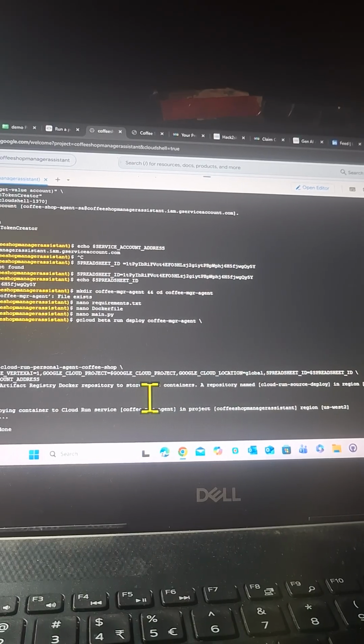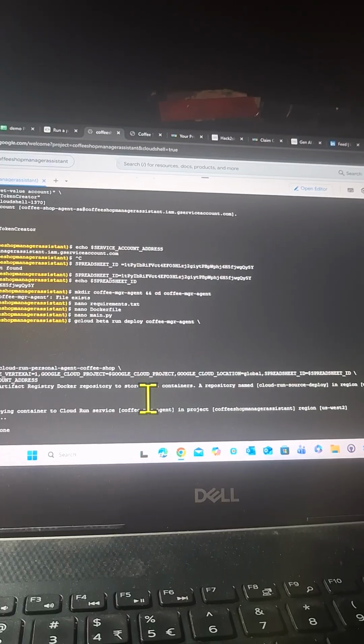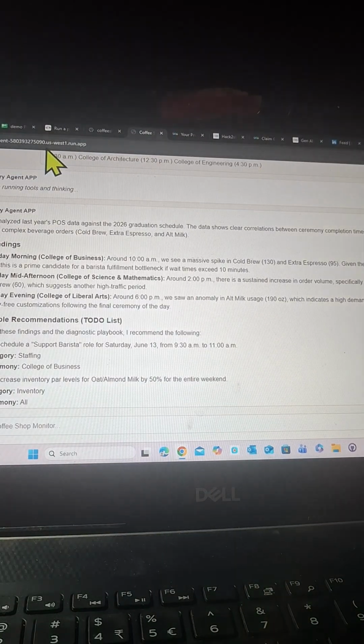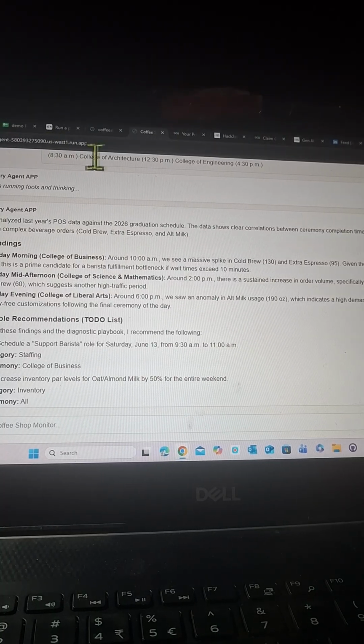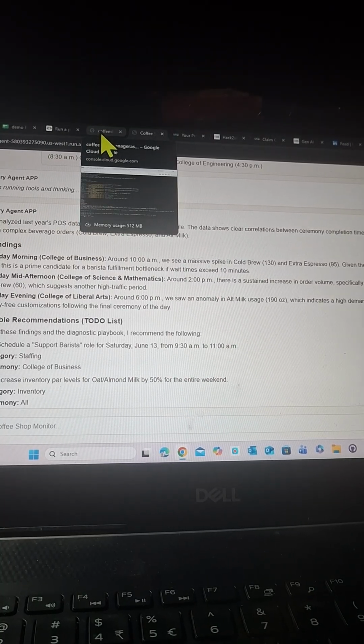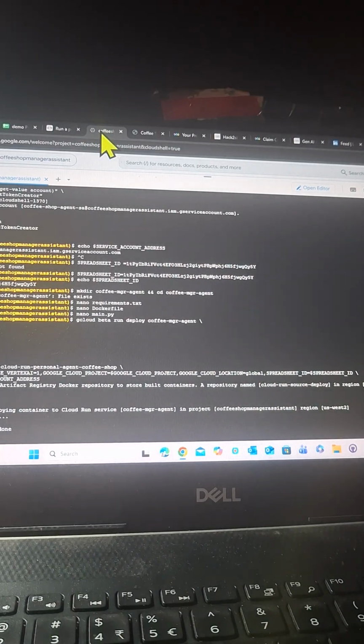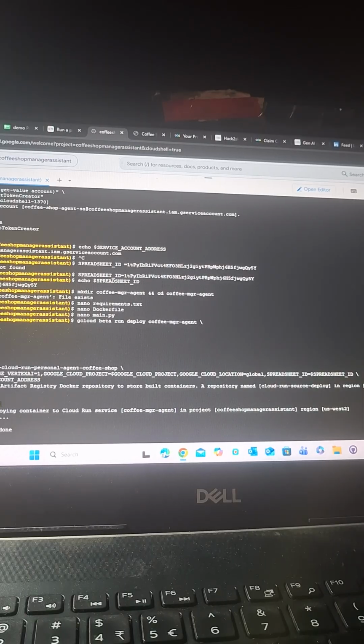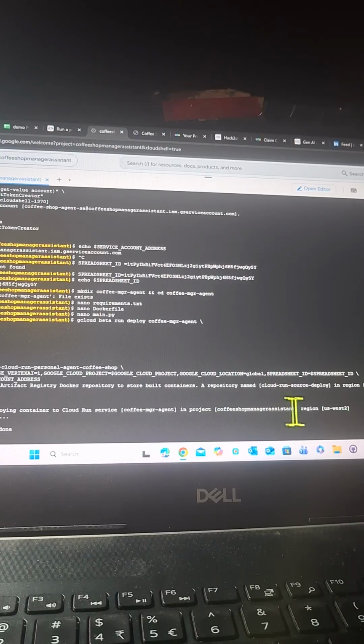Now, do you want to deploy? We have to wait a couple of seconds so that it can be deployed and we can see the output here, like we had our earlier output in US West 1. Now we have deployed it in US West 2, so let's wait. Here, building using Dockerfile, deploying container to Cloud Run service Coffee Manager agent in the project, region is US West 2. Now it is validating configuration, creating container repository, uploading sources. And once this is done, it will look something like this.